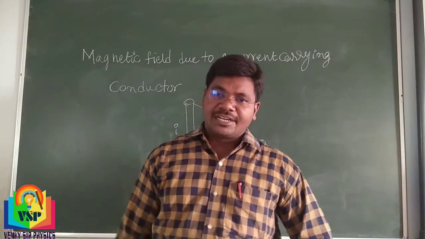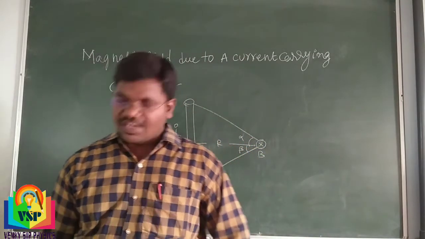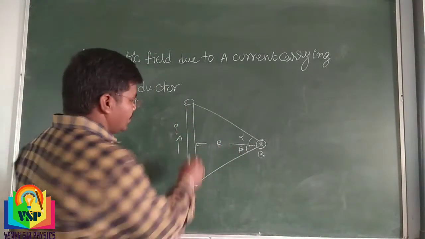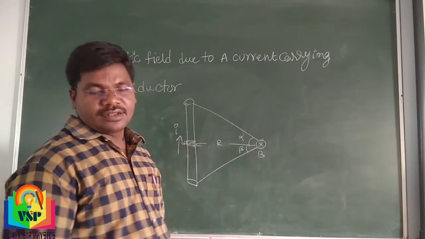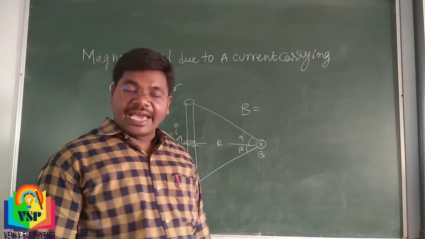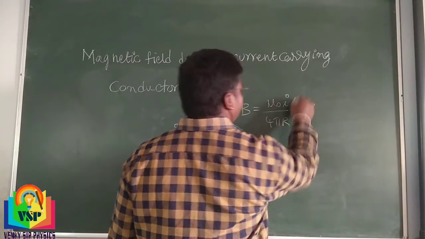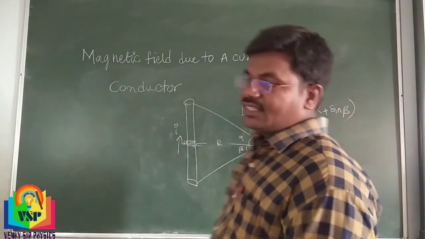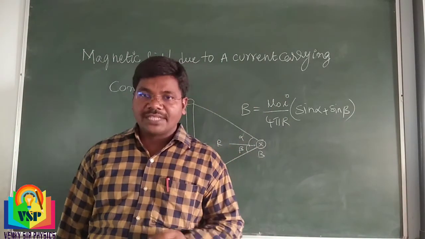Magnetic field at B for a straight conductor wire of finite length is given by, say this is a straight wire, the distance from dl to B is r, which is given by B is equal to mu naught I divided by 4 pi r into sin alpha plus sin beta.